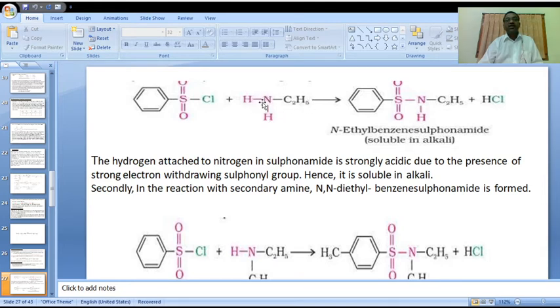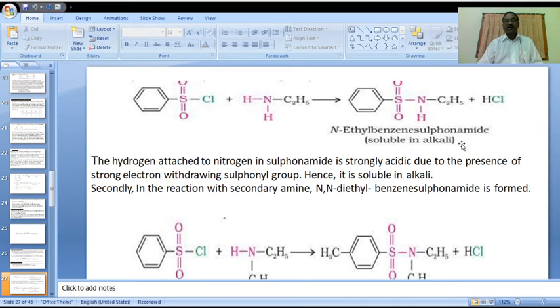What happened here? There is loss of HCl, H plus and Cl minus, to form N-ethyl, or in general N-alkyl, benzene sulfonamide.